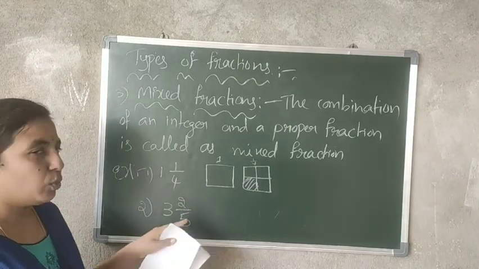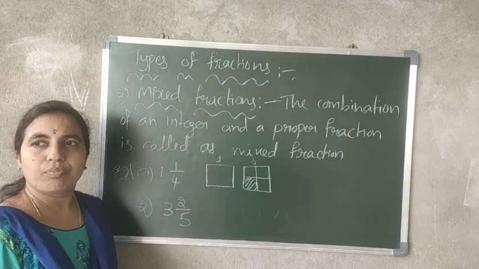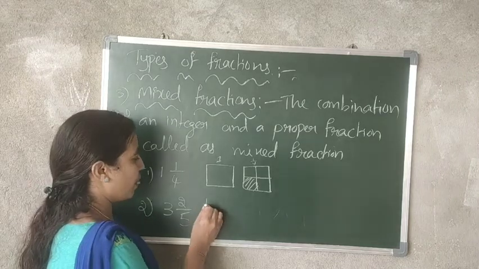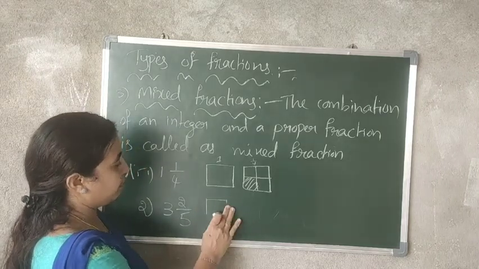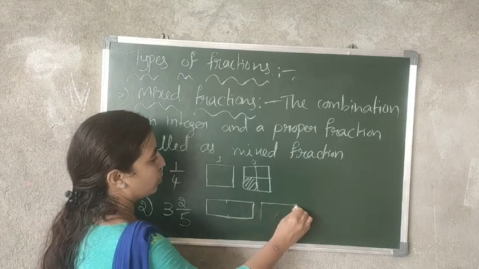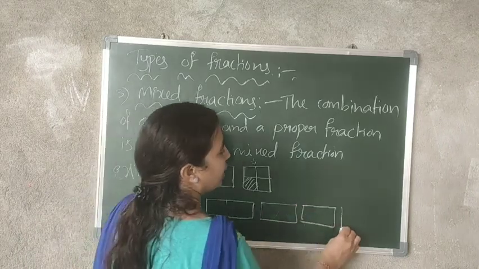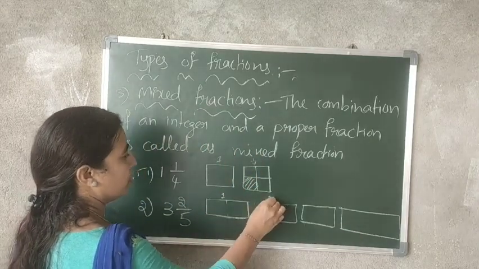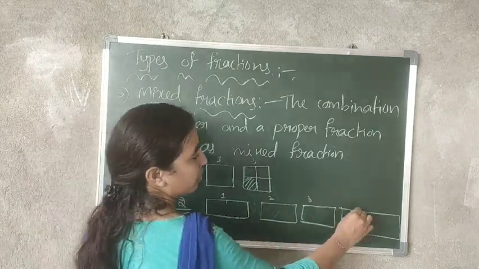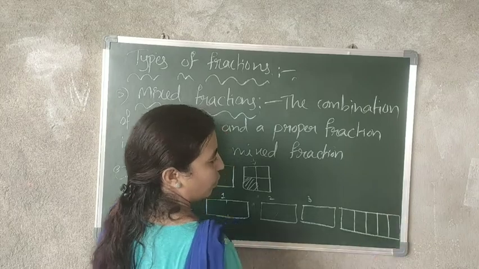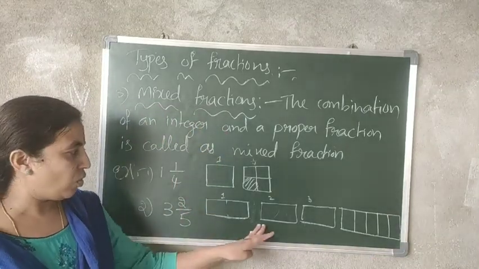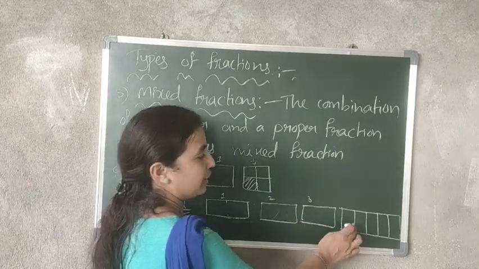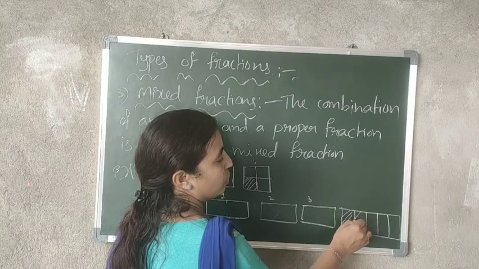Next, 3 2 by 5. So what will you do? 3 2 by 5. So 3, again 3 wholes. So 1, 2, 3, and here this is 2 by 5. 1 2 3 4 5. Last part: these are wholes, and last you have to write it as a proper fraction, 2 by 5. So first divide it into 5 parts and shade 2 by 5.